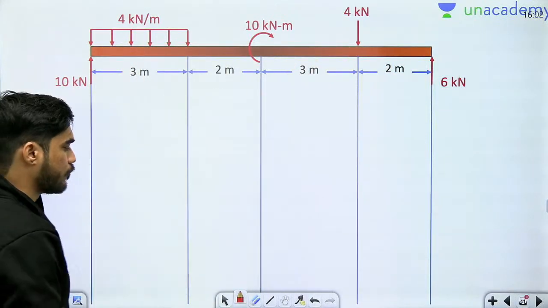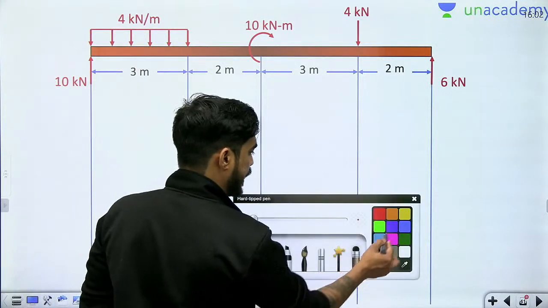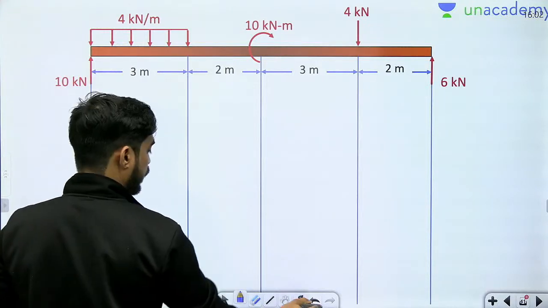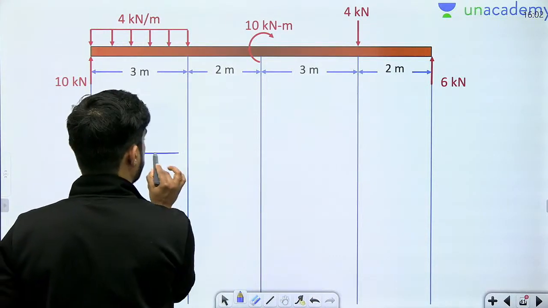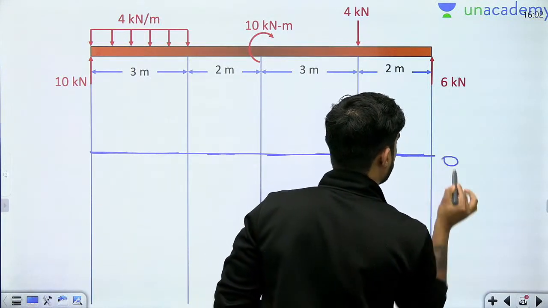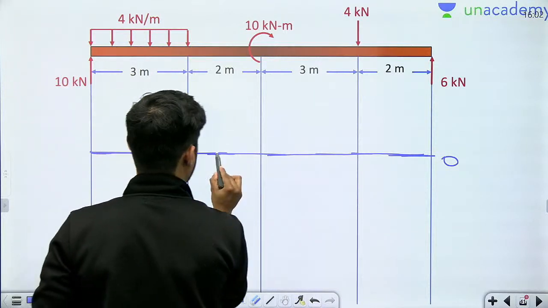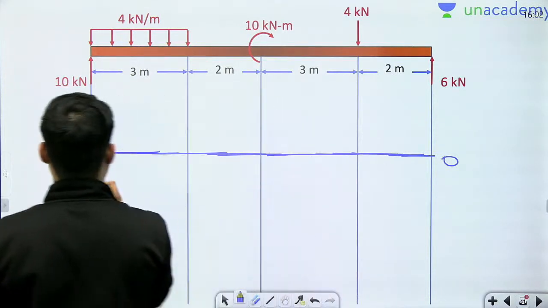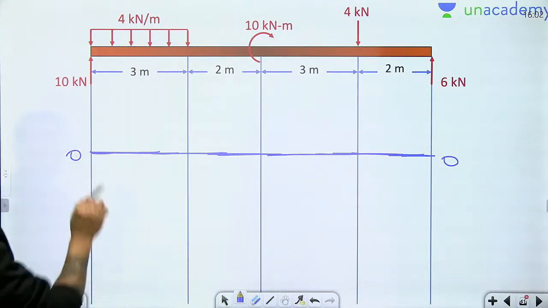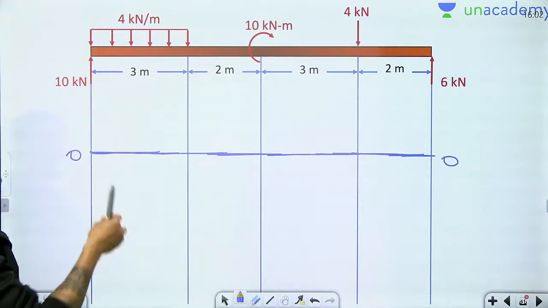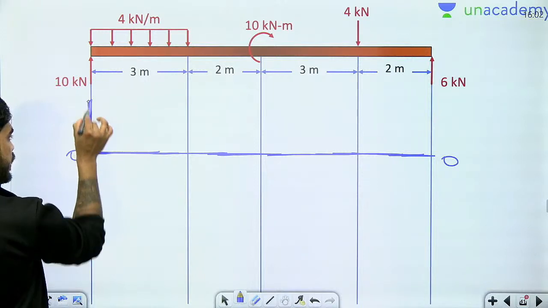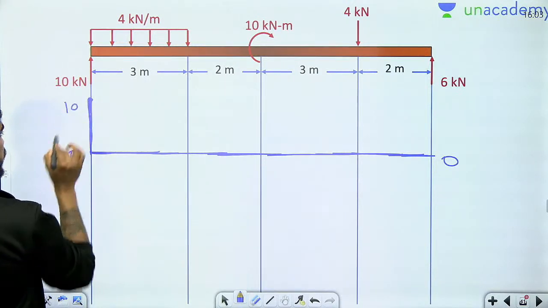Now I will draw the shear force diagram first. So I will draw the datum line first. So this will be our datum line where shear force will be 0. On this line shear force is 0. Okay. Now let's start from A. So beta, at point A the shear force will be how much? This is a point load, so it will suddenly change. Upward load positive, so 0 to 10. Suddenly change up to 10.